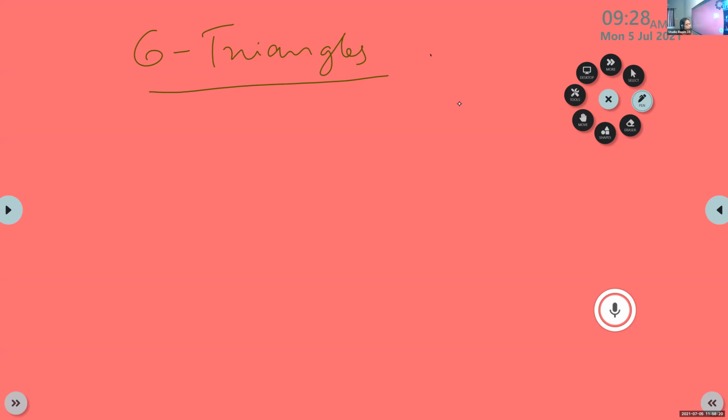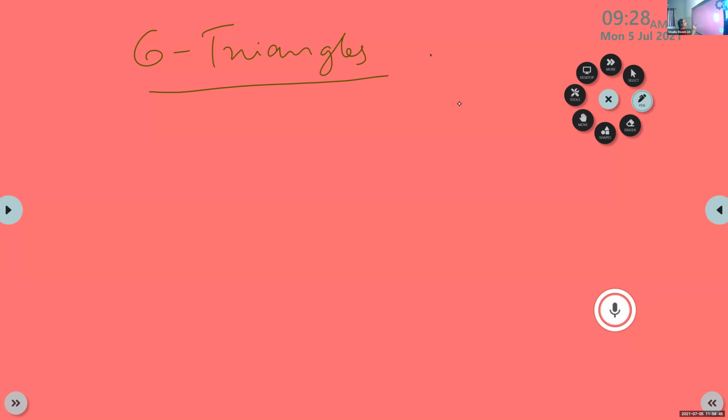SAS rule. Yes, what is the name? Not what is SAS, it is a rule for? Side angle side. Okay. But my question is, for what are you doing all these rules? It is for congruence, for proving congruence.